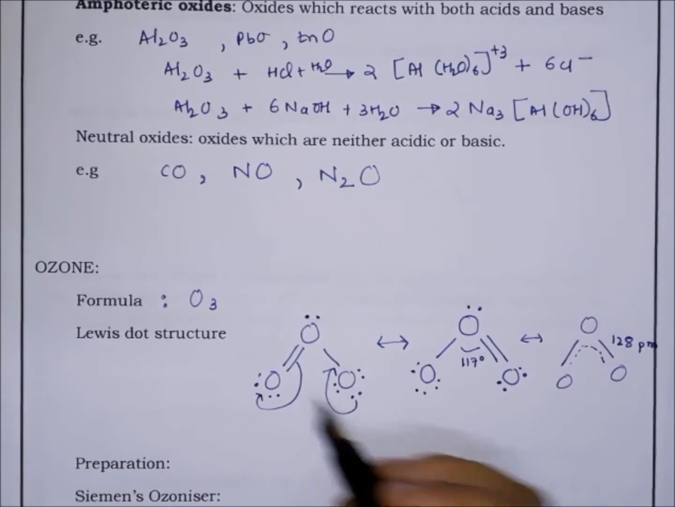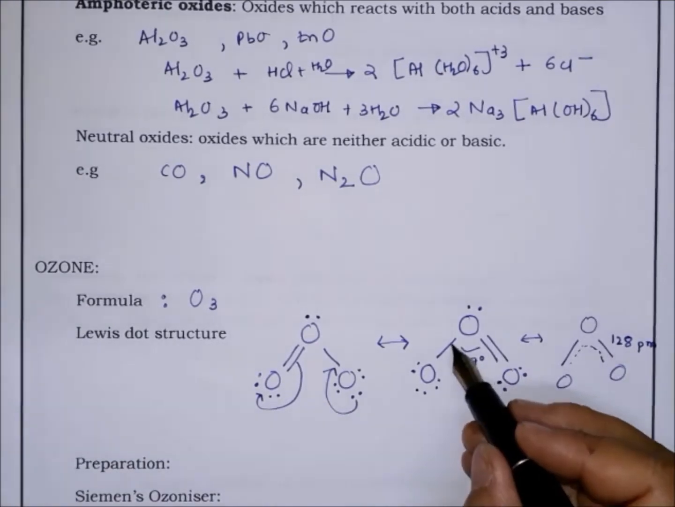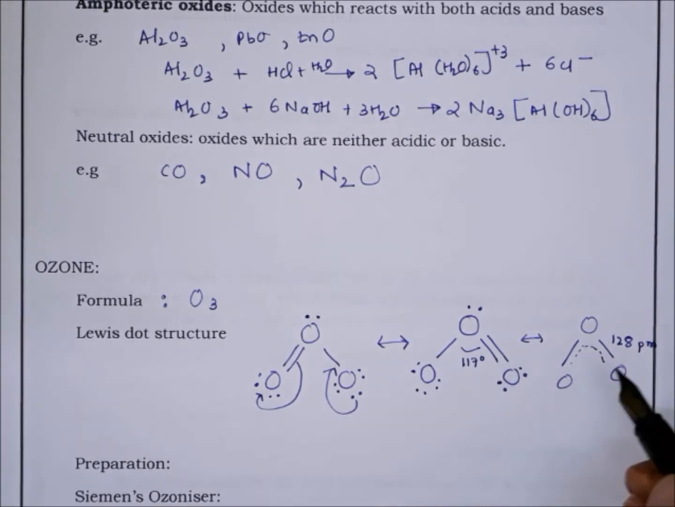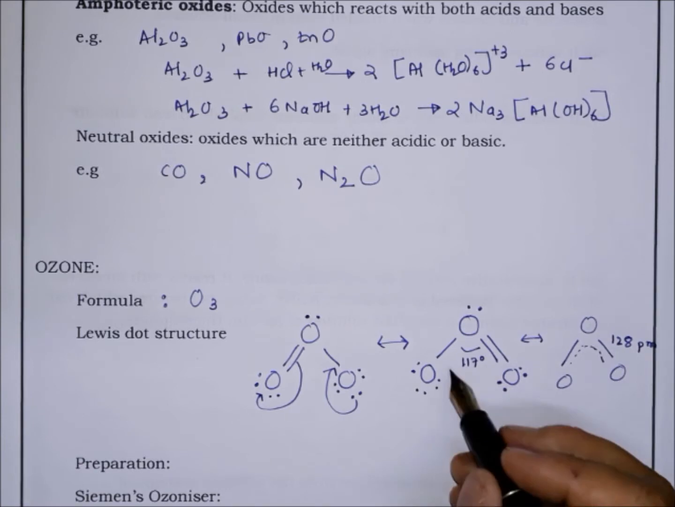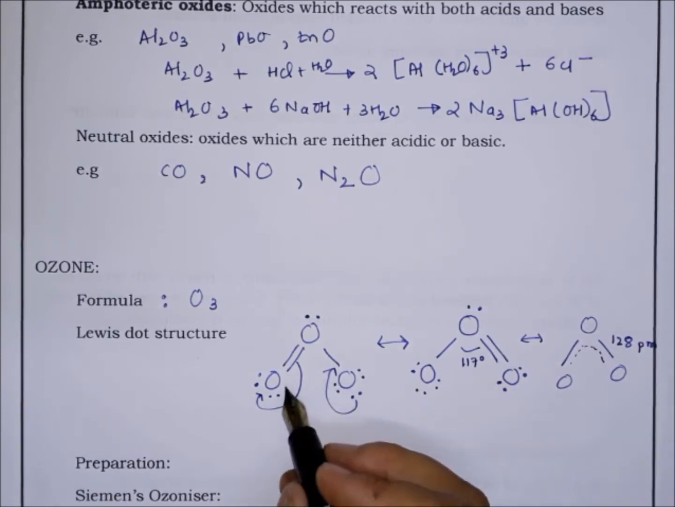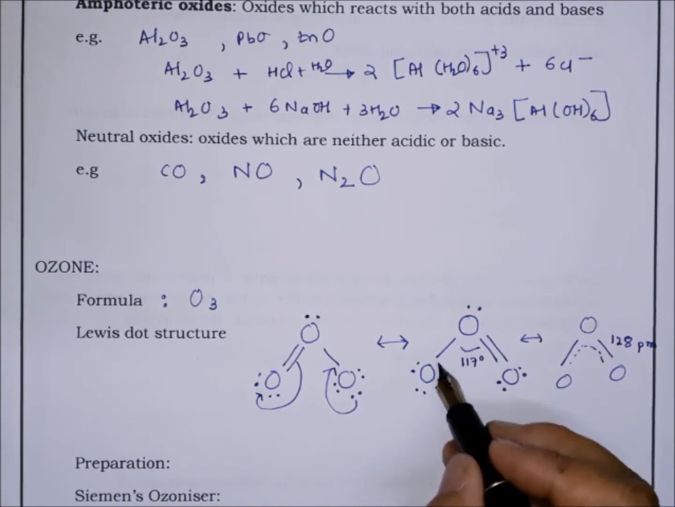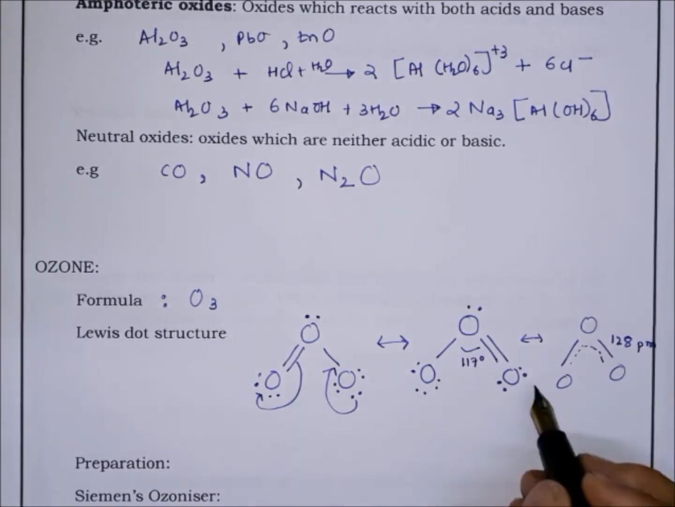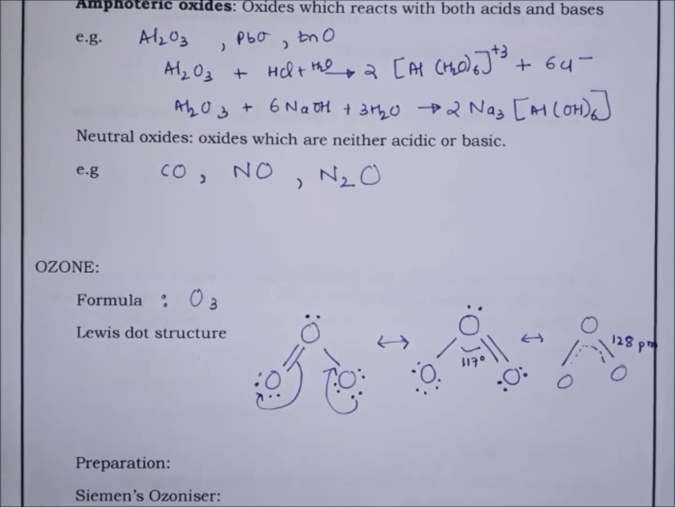Now because of resonance, the double and single bonds, these two bonds in ozone are the same, of the same length, which is equal to 128 picometers, and the bond angle is 117 degrees. So both bonds in ozone are of the same length because of the resonance.